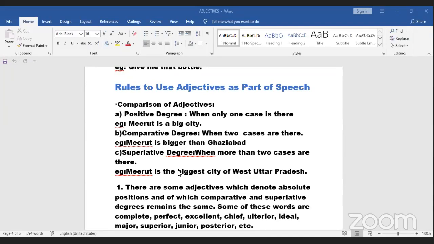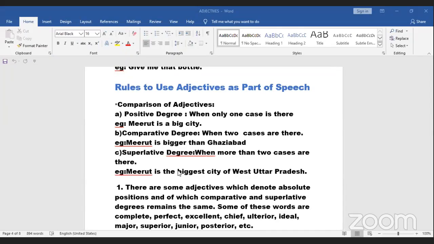Pretty, prettier, prettiest. Good, bad, sorry, good, better, best. These are all the comparison of adjectives, degrees of comparison. He's a good boy. He is better than Ram. He is the best in the class. This is the three degrees of comparison. So please keep this in mind when to use it.